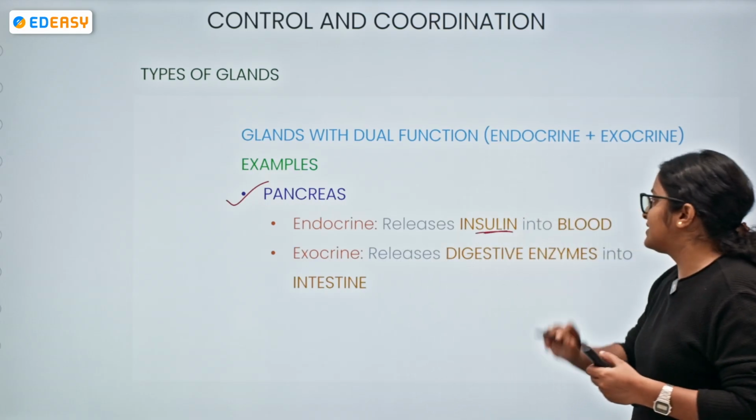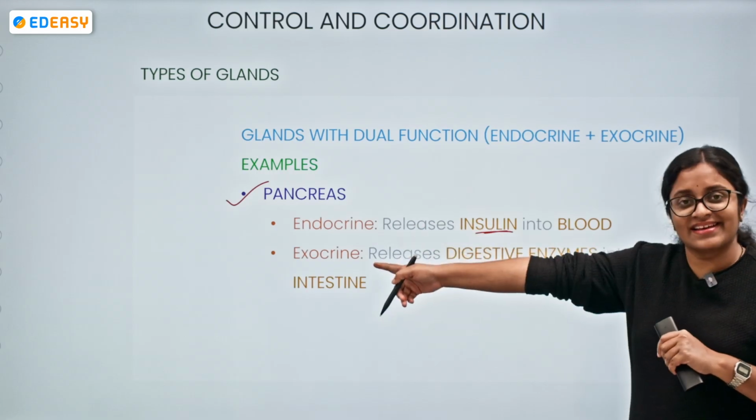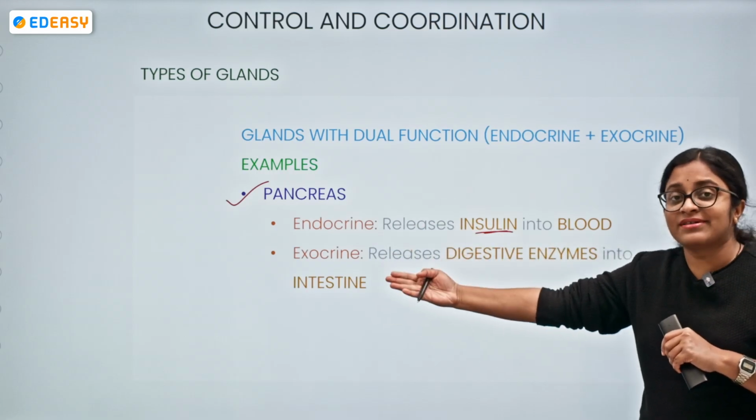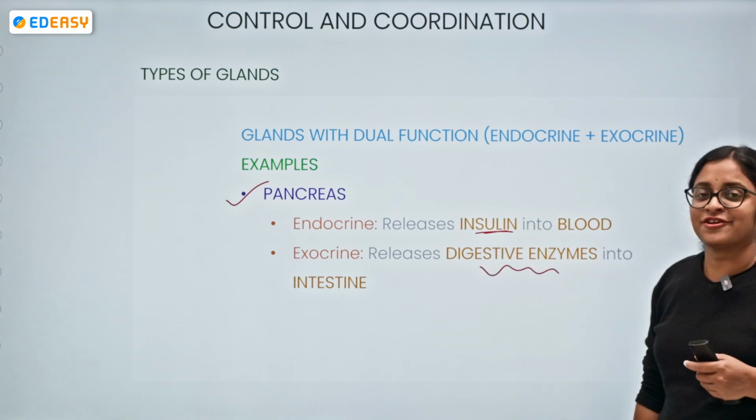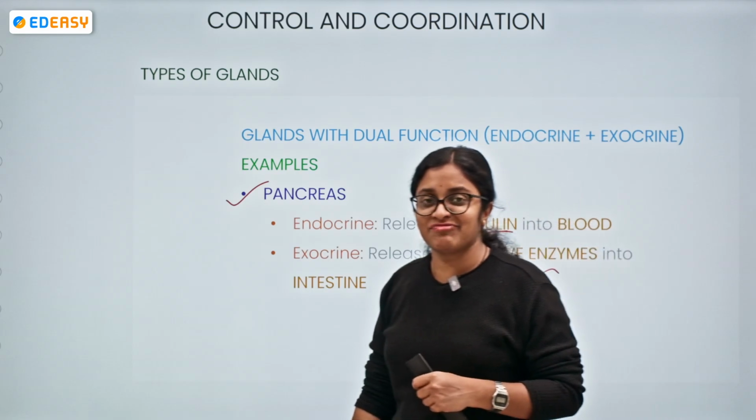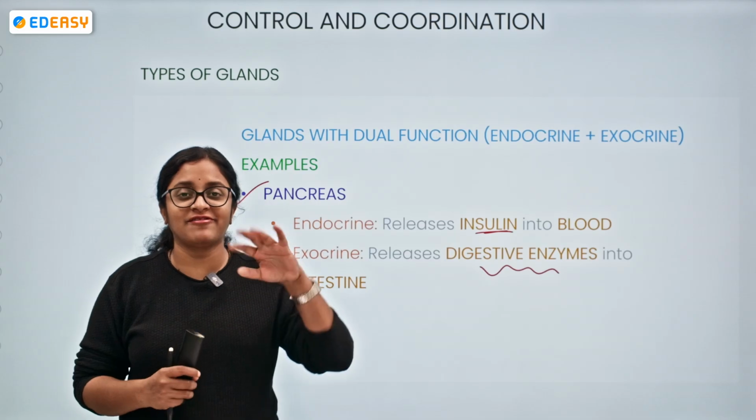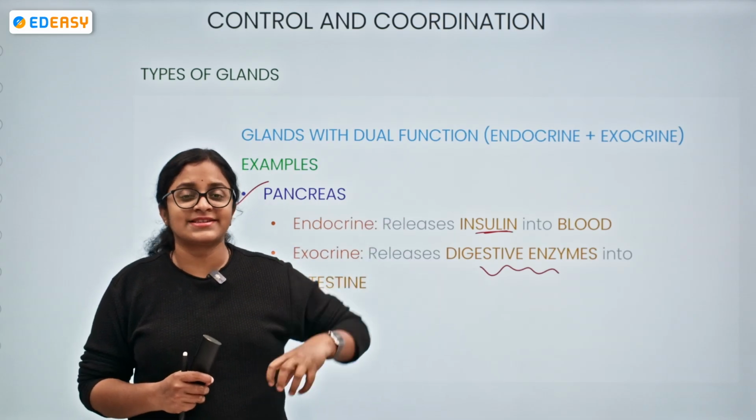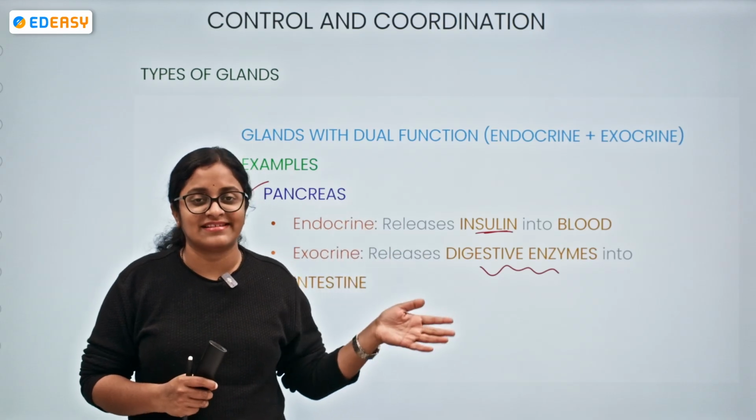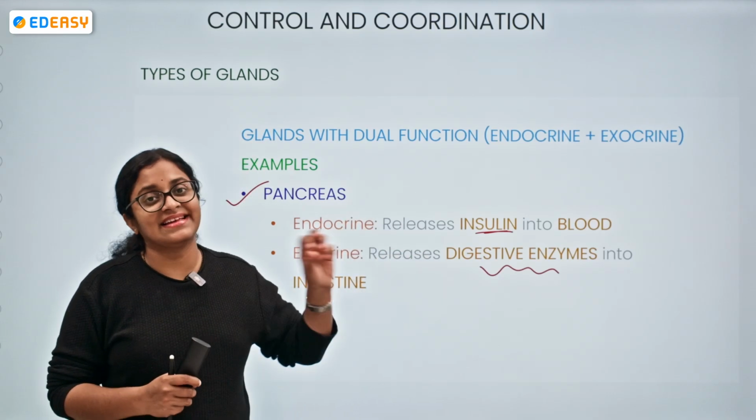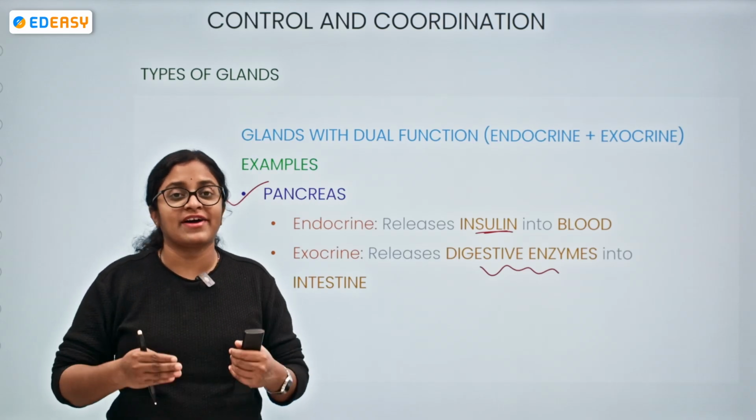Endocrine is when it releases insulin into the blood, not into a duct. That is what makes it endocrine. Next, it is exocrine because there is a release of certain digestive enzymes into the region of the intestine. You have heard this concept, the pancreatic juices, in the first chapter, the nutrition topic of life processes. There we have seen the small intestine region receiving enzymes from various glands. The pancreatic juices enter the intestinal regions.